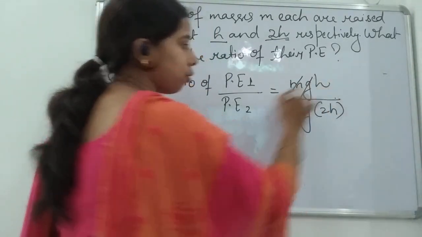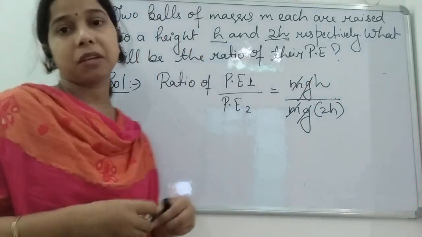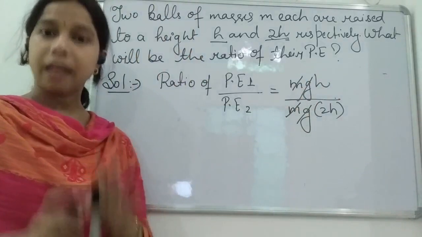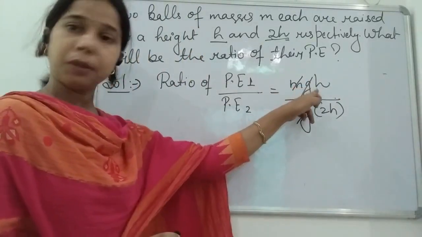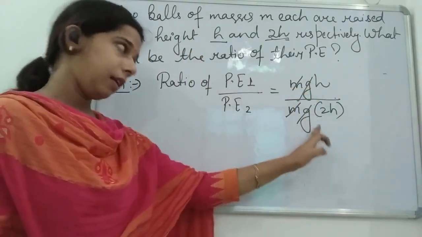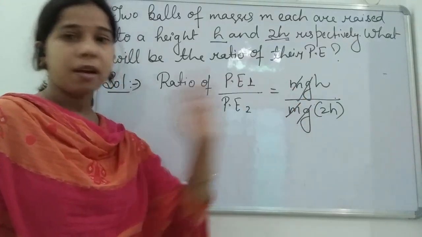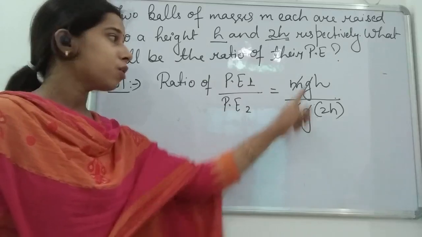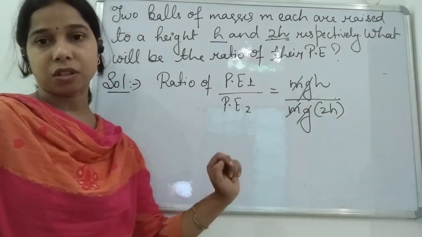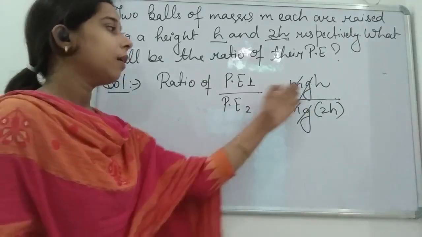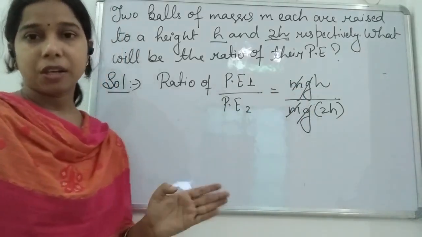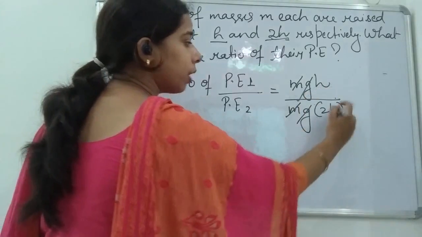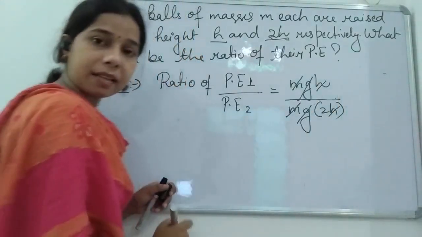This acceleration due to gravity is the same. I was saying, students, that if in place of g you have taken 10 there, again it will be 10 here, 10 meter per second square. There is no change in the acceleration due to gravity, so these 10 and 10 will cancel each other. So instead of writing that, I have written g here. Height: now it will be h upon 2h. So this h will cancel each other.